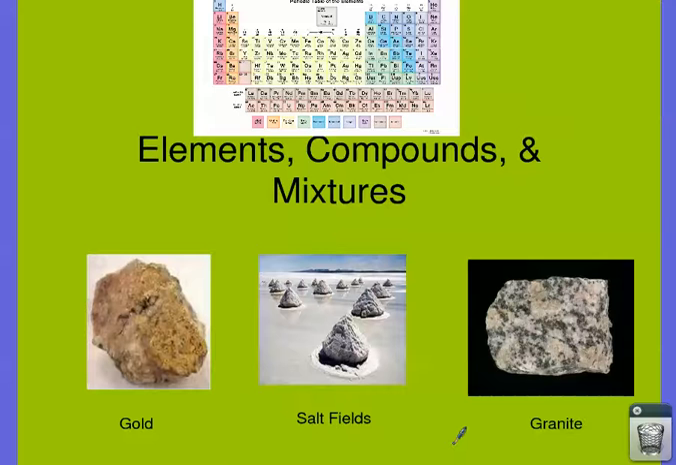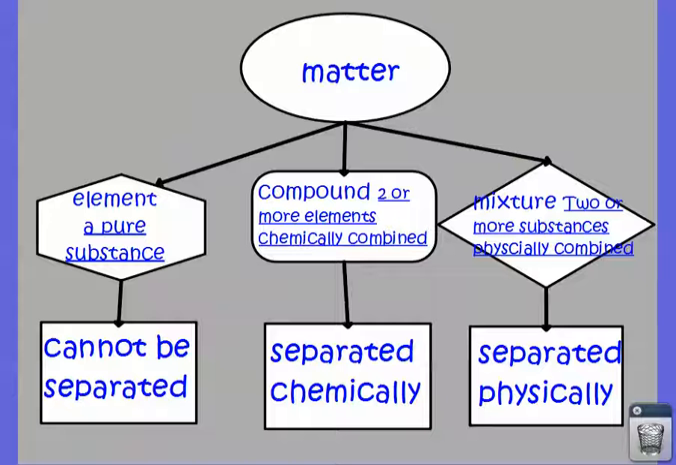Alright, quick video here on elements, compounds, and mixtures. This comes into how we classify matter into different categories. These are our three major categories of matter for our purposes this year. When we talk about matter, matter can be divided into elements, compounds, and mixtures.